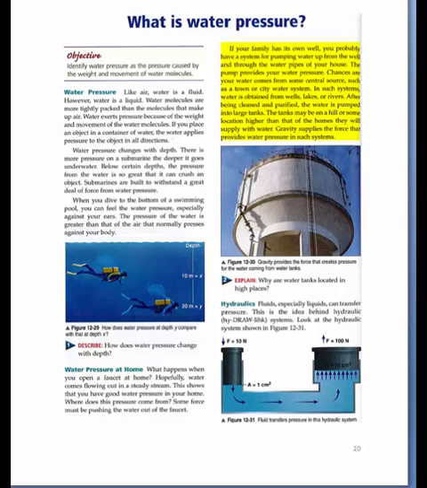Chances are your water comes from some central source, such as a town or city water system. In such systems, water is obtained from wells, lakes, or rivers. After being cleaned and purified, the water is pumped into large tanks. The tanks may be on a hill or some location higher than that of the homes they will supply with water. Gravity supplies the force that provides water pressure in such systems. Number 2. Explain. Why are water tanks located in high places?